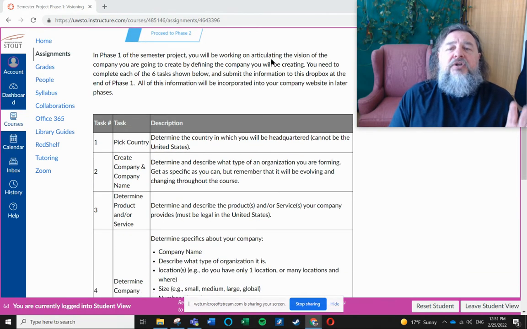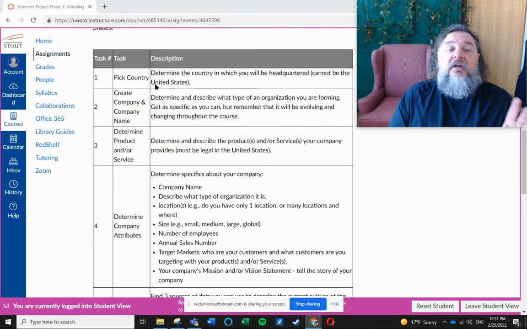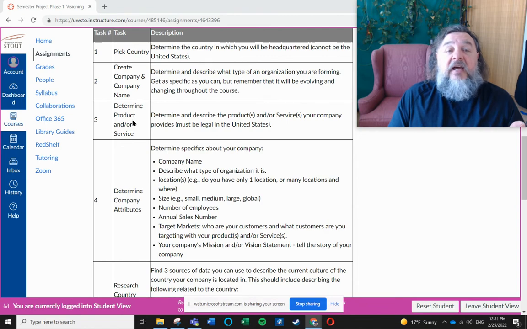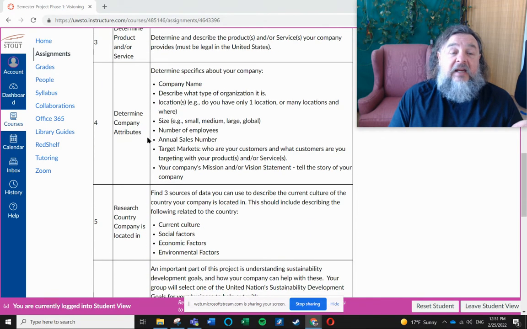And so again, what you're doing in this phase is you're just articulating the vision. And the way that we do that is by going through these six tasks. The first task, pick a country. The second task, create the company and the company name. Third task is you're going to determine the product or service that you are going to be creating.